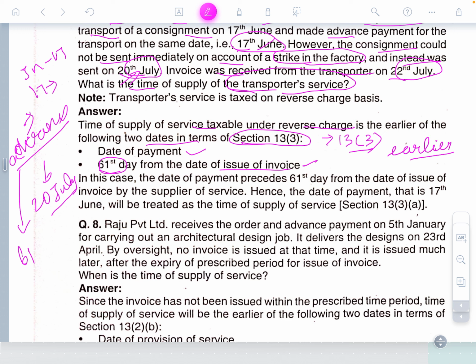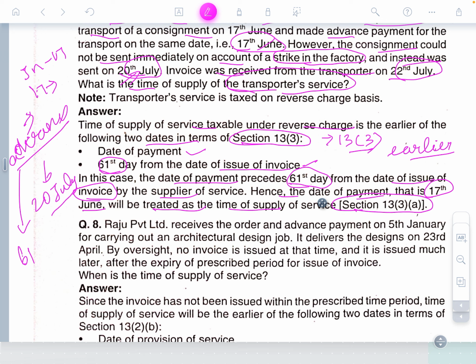In this case, the date of payment precedes 61 days from the date of invoice for the supplier of services. Hence, the date of payment, 17th June, will be treated as the time of supply as per section 13(3)(a). So, what is the conclusion?